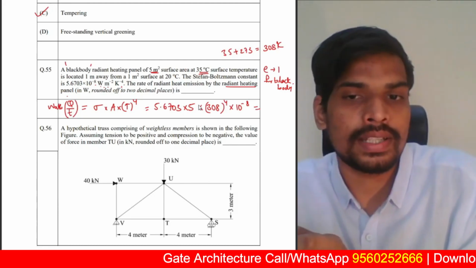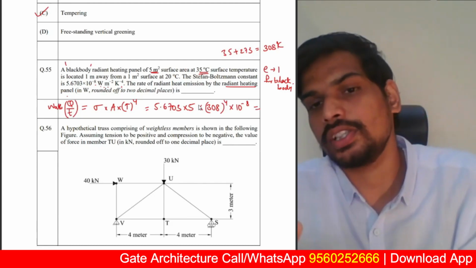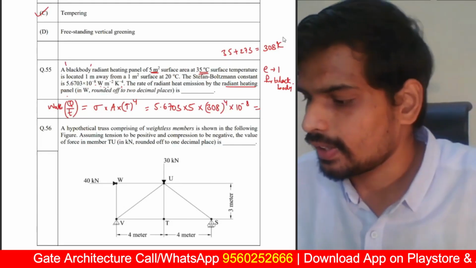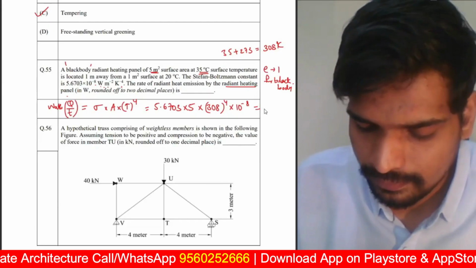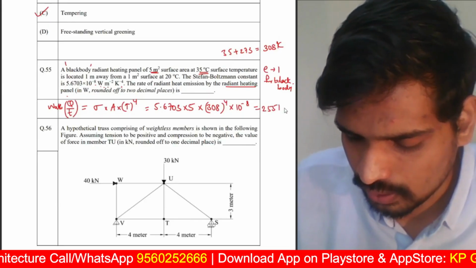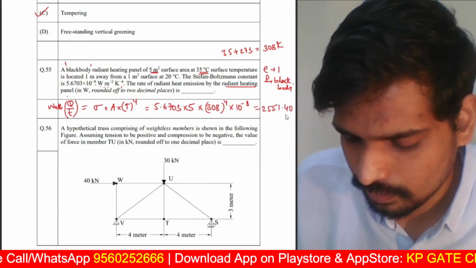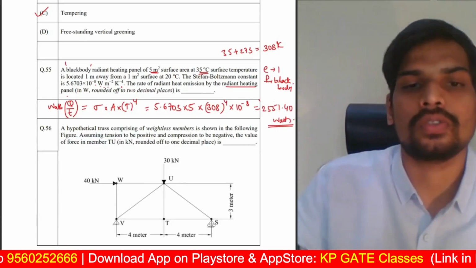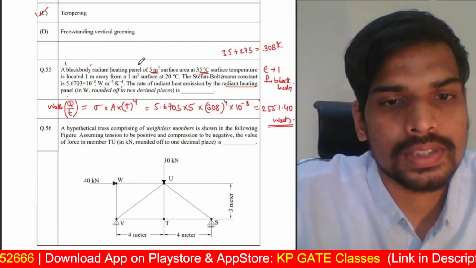5.6703 into 10 to the power minus 8 into 5 square meter into 308 Kelvin raised to the power 4. Simplify this and you should get your answer. I think the answer comes out to be 2551, something like that. I checked and this was the answer which I got. You can use your calculators to cross check. So that's the solution for this question.